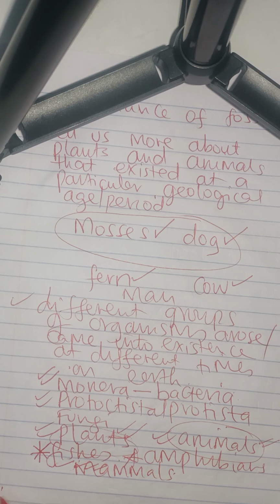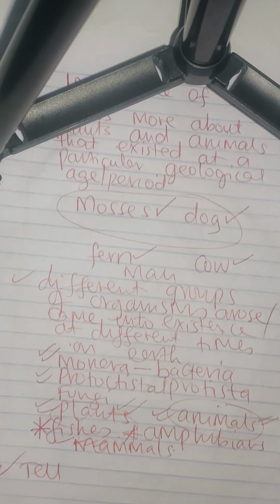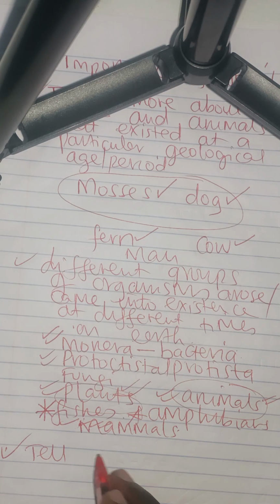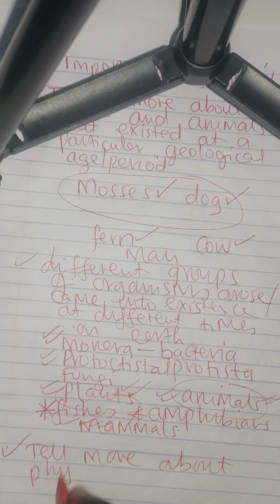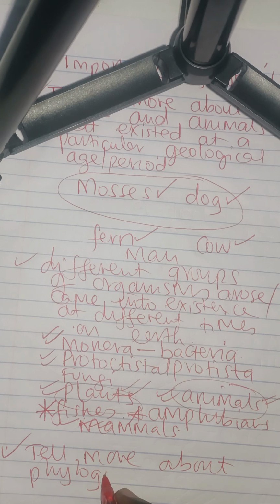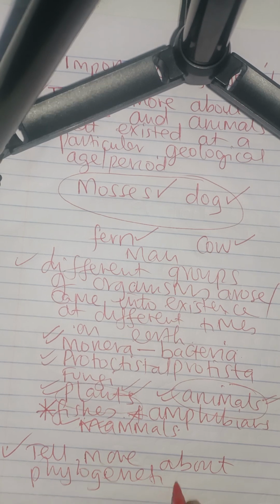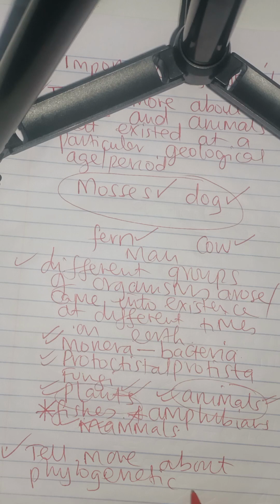Number three, you can use fossils to tell the phylogenetic relationship between organisms.